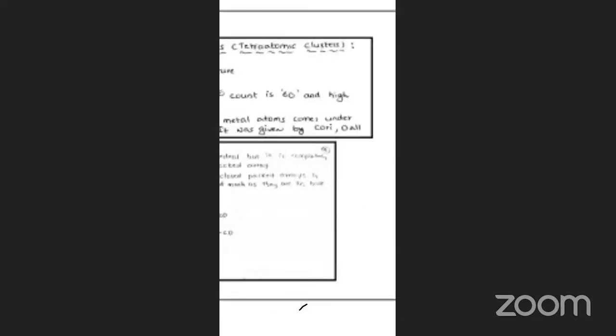The total electron count is for the CO and high nuclear carbonyl clusters. We can count all the electrons, and after counting, they obey the 18 electron rule.